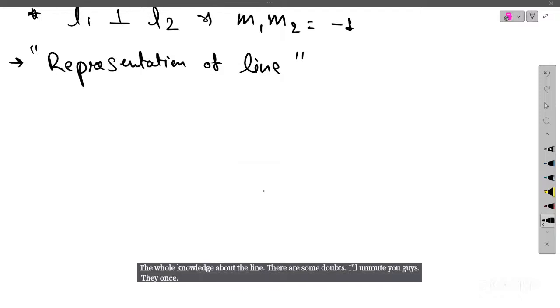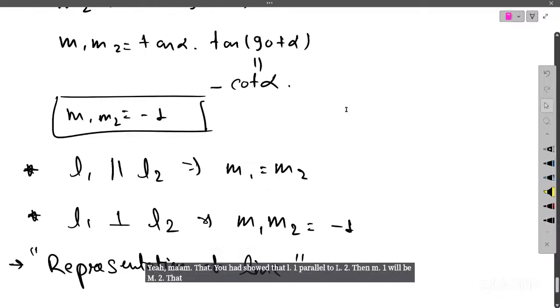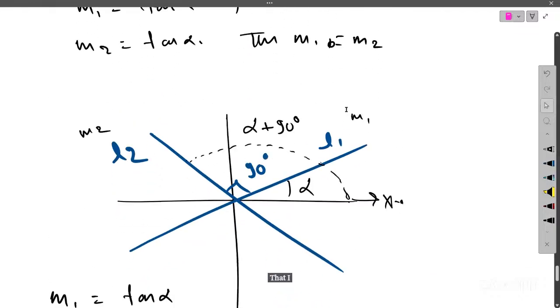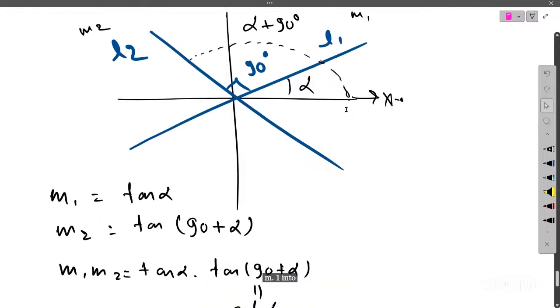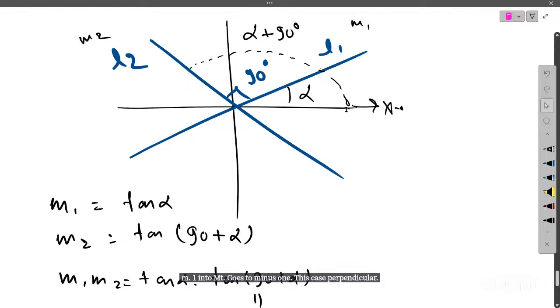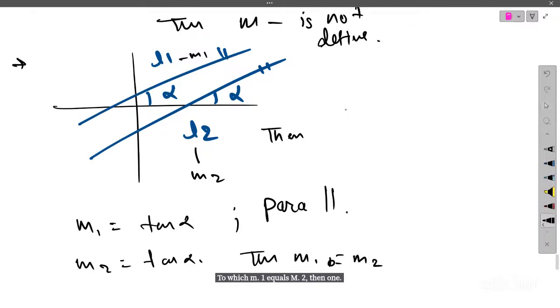Ma'am, you showed that if L1 is parallel to L2, then M1 will be M2. That's what I can't understand. Okay. So M1 into M2 equals minus 1 is the perpendicular case, and for L1 parallel to L2, M1 equals M2. Okay, so what happened?